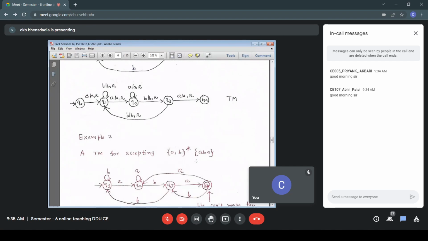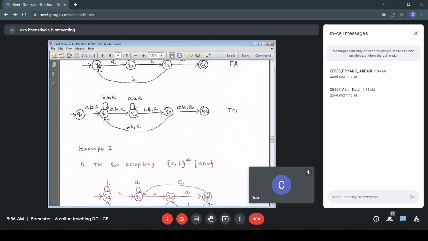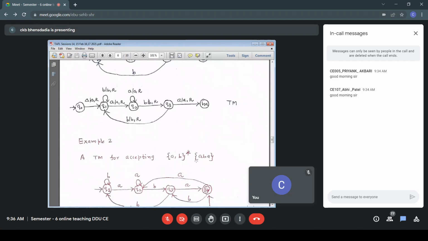Now, the very initial B is not important to us, so we skip that in Q1 state. We are looking for A. After the first A, if we get multiple A's, then among the string of A's, only the last A is important. So in the state Q2, we skip the remaining A's. So those are the transitions in Q1 and Q2.